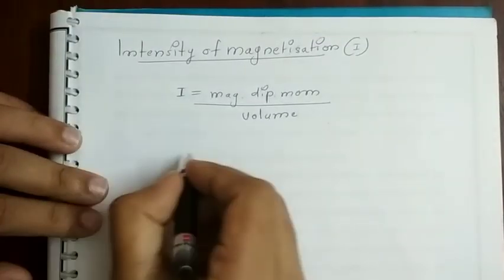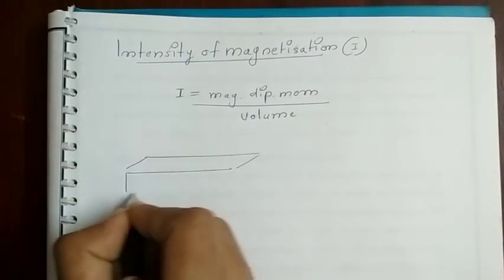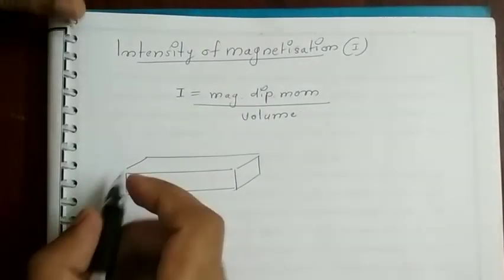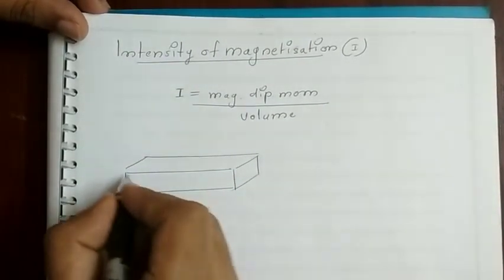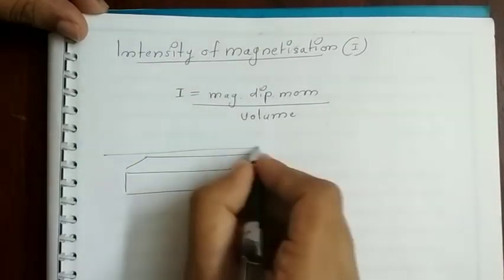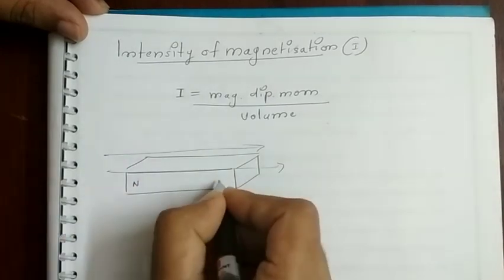So suppose you have a bar magnet. This magnet can be of any shape, but we are considering a bar magnet. When we place a bar shaped material in an external field H, what happens? It develops a north pole and a south pole.